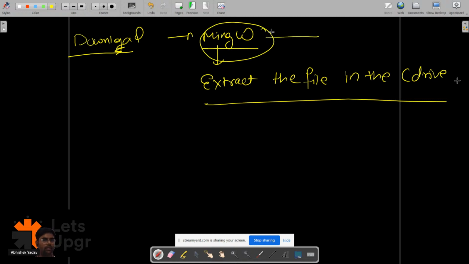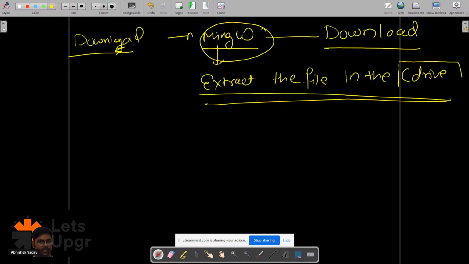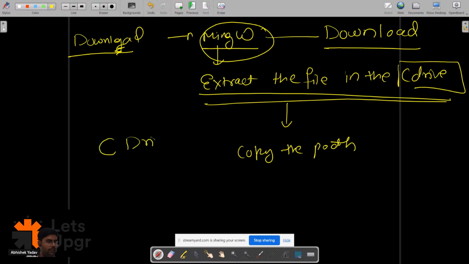From Google, you have to download the folder. It will get downloaded in the download folder. And from here, you have to extract the file in the C drive. After that, you have to copy the path. And how will you copy the path? Go to the C drive. Inside the C drive, you will get the MinGW folder. Inside the MinGW folder, you will get the bin folder.